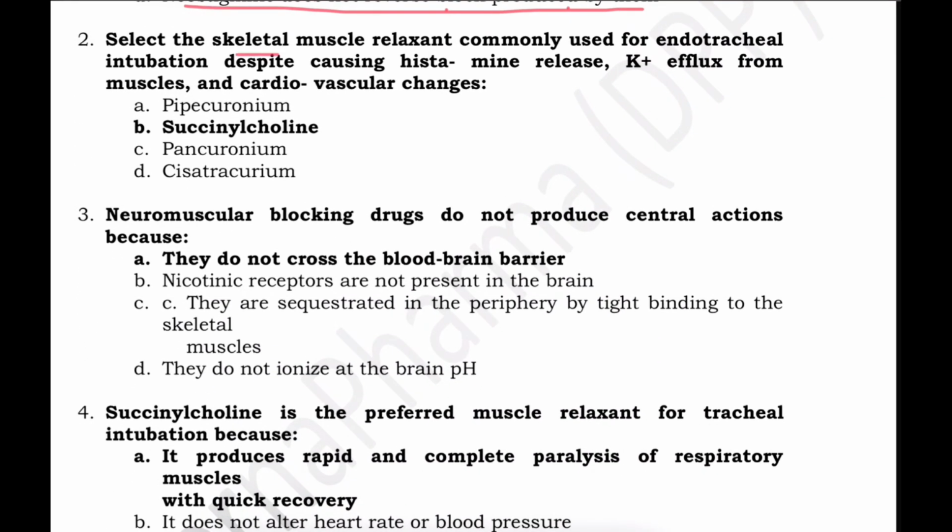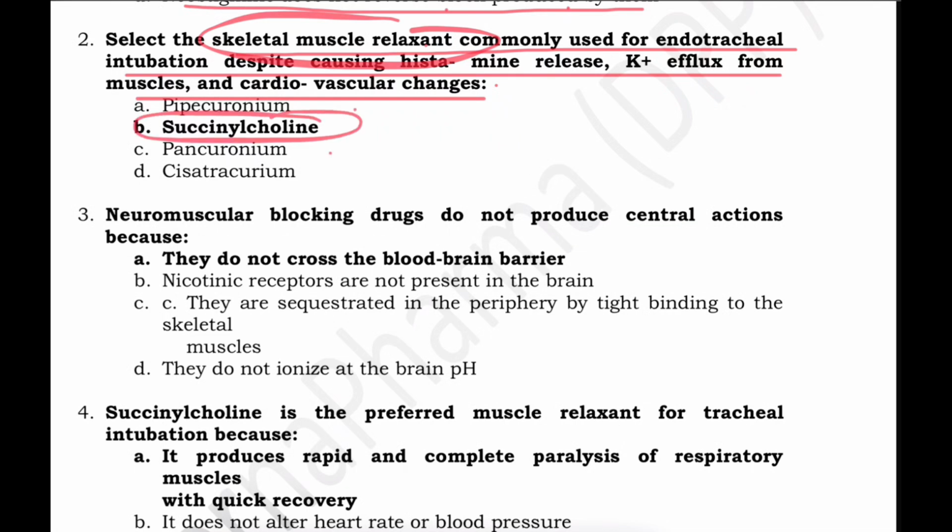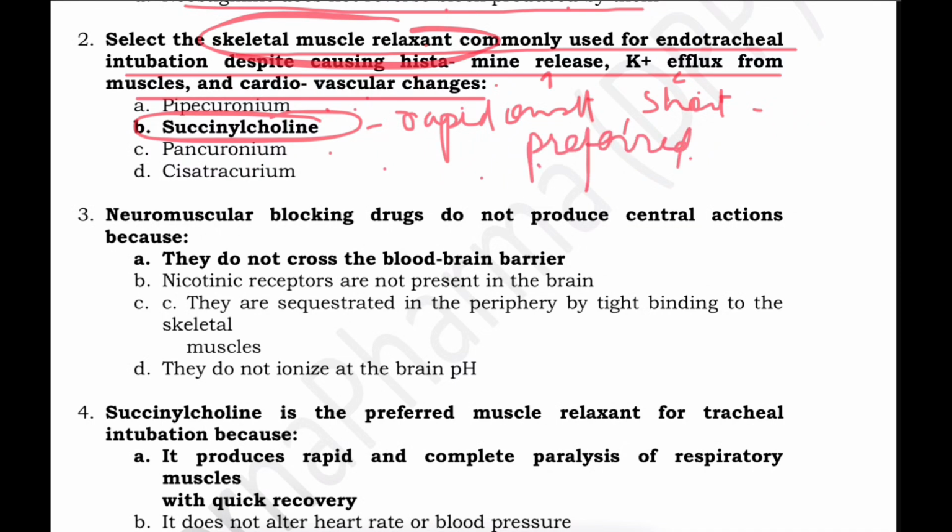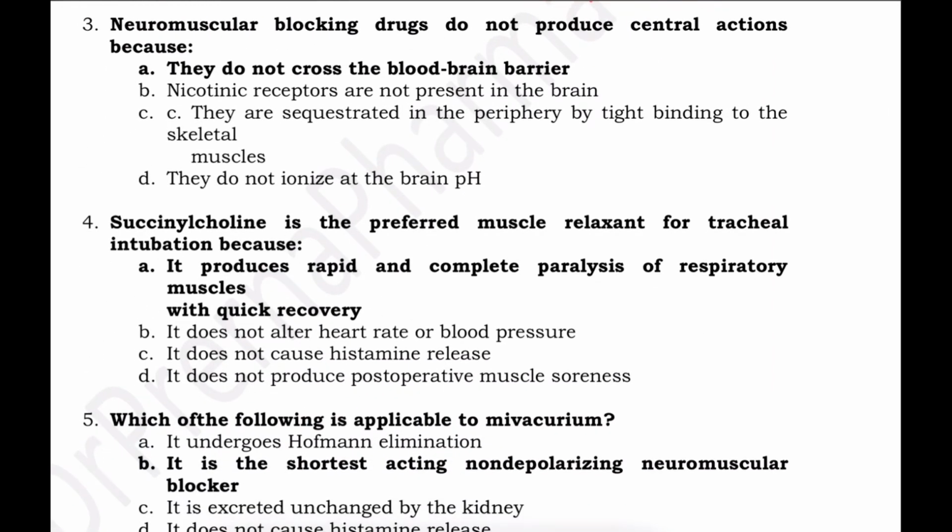Select the skeletal muscle relaxant commonly used for endotracheal intubation despite causing histamine release, potassium efflux and cardiovascular changes. Now the best muscle relaxant widely used for endotracheal intubation is succinylcholine. Why? Because one, it has a rapid onset, that is 1 to 1.5 minutes. Short duration of action, 5 to 8 minutes. It causes histamine release, potassium efflux, cardiovascular changes, which include bradycardia followed by tachycardia. Despite this, it is the preferred choice for its effectiveness and reliability.